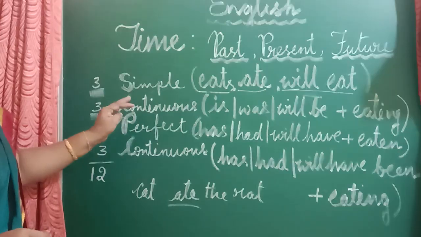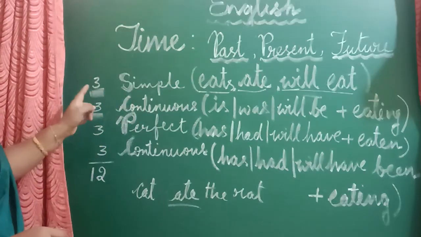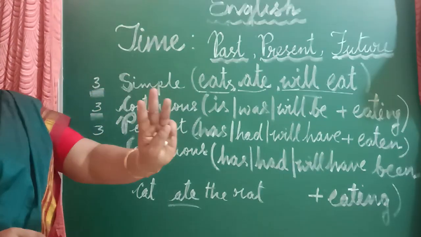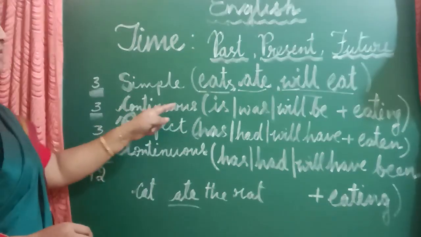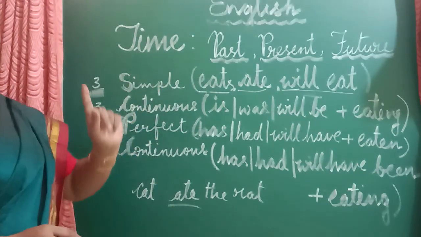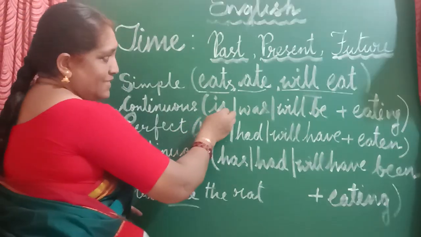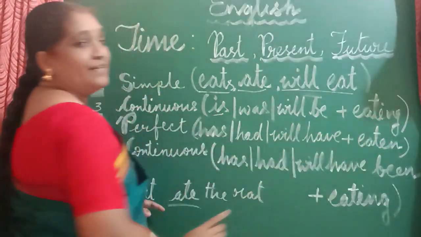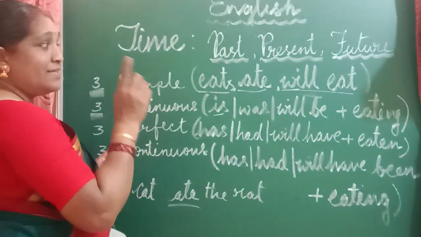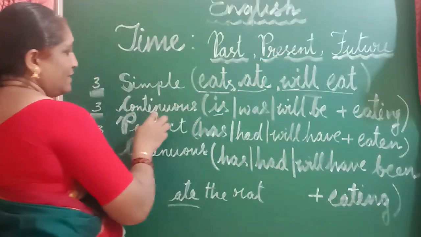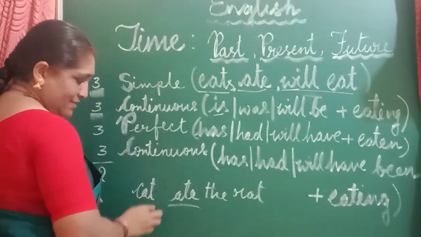The next one is the continuous tense. Here also we have three kinds of sentences. Simple present continuous tense: cat is eating the rat. How do we say it?